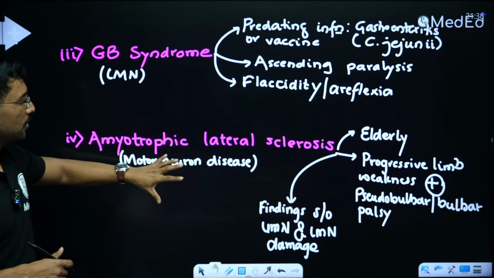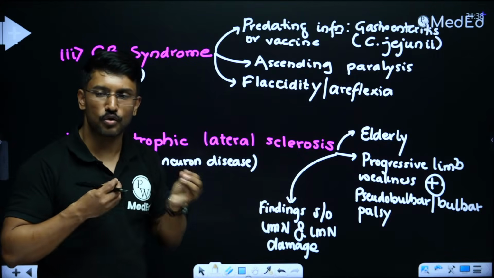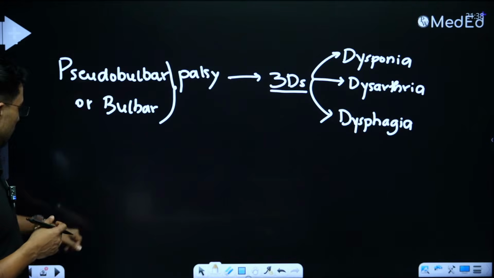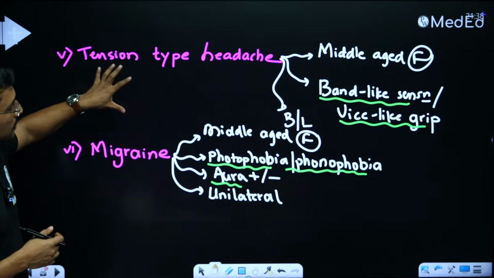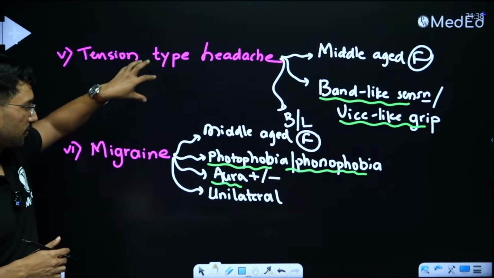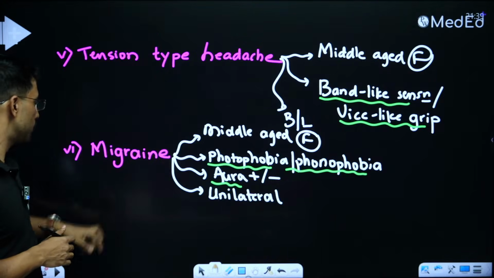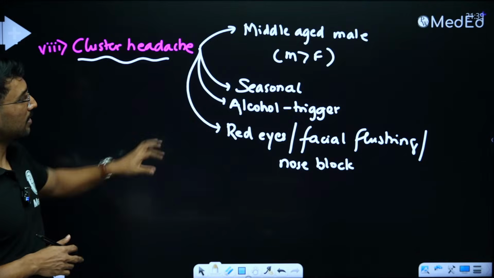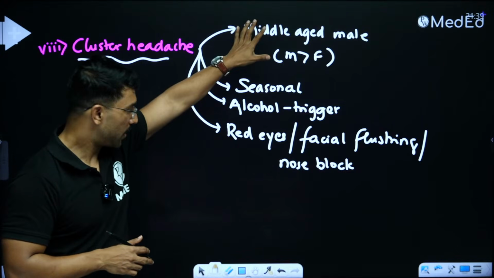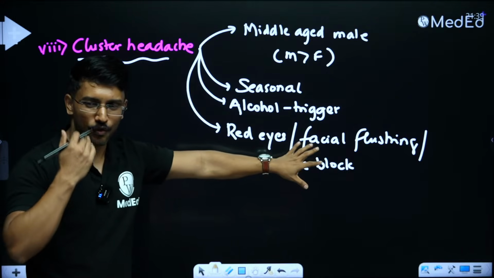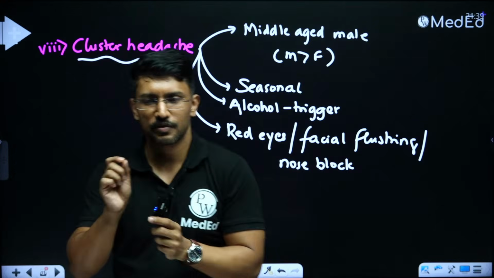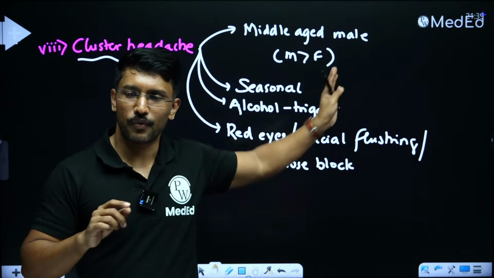If a question talks about one patient having both UMN and LMN findings, for all practical purpose, it is ALS, right? So if there is a question on headache with statements like band-like sensation or vice-like grip, it is tension type. Similarly, if it is photophobia, phonophobia, and aura, it is migraine. Alcohol precipitating, occurring in the same season, mainly male, with some redness of the face, eyes, it is talking about cluster. So make 1 or 2 pages for every system and write down the way I have written.